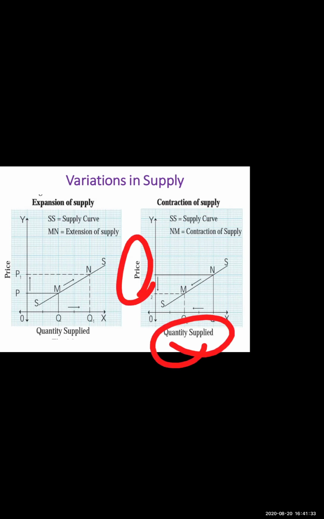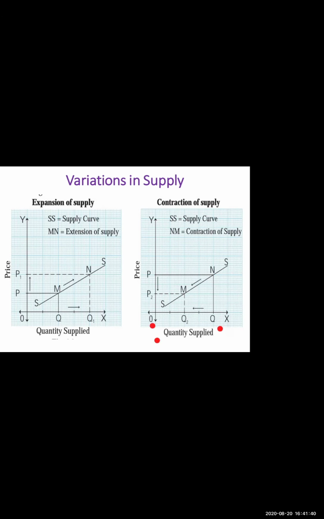On y-axis, price has been measured. When quantity supplied decreases from OQ to OQ2, with fall in price from OP to OP2, resulting in downward movement of supply curve from N to M. Clear till here? SS is a supply curve.